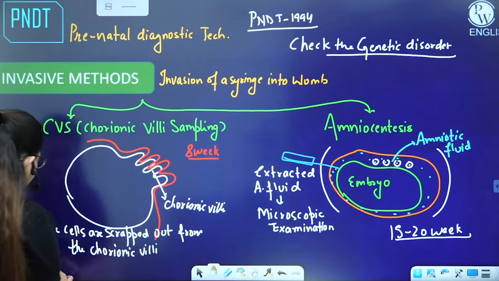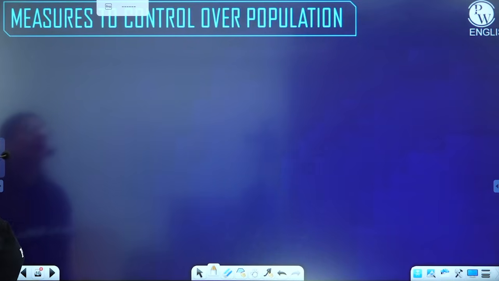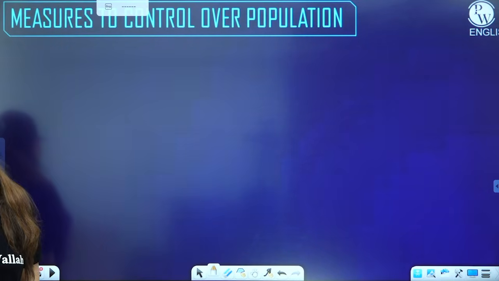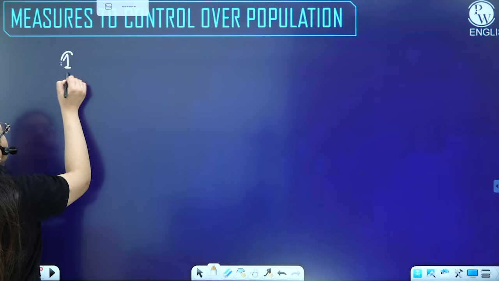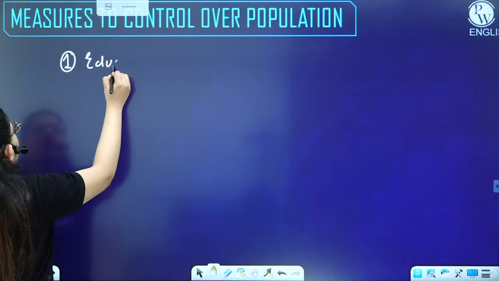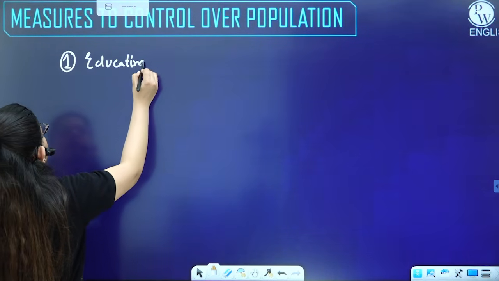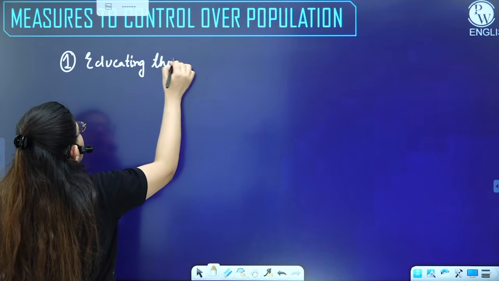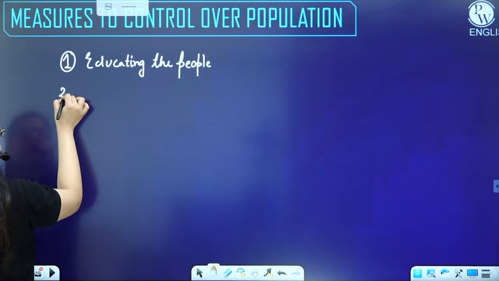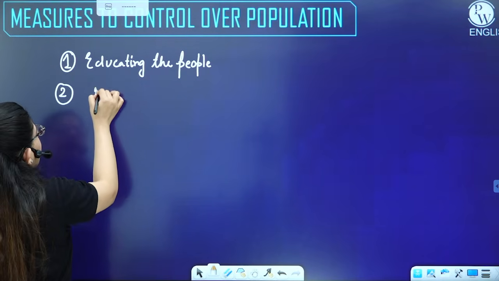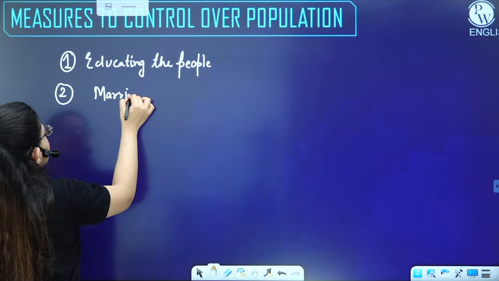All right. Next is measures to control overpopulation. So how can you control overpopulation? First of all, you can educate people. Second, by a fixed marriageable age.